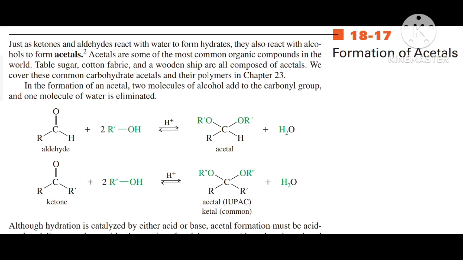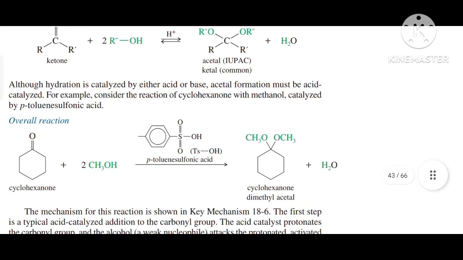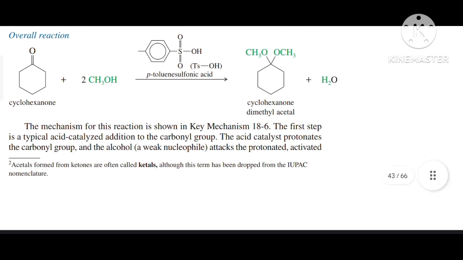In the formation of an acetal, two molecules of alcohol add to the carbonyl group and one molecule of water is eliminated. Although hydration is catalyzed by either base or acid, acetal formation must be acid catalyzed. For example, consider the reaction of cyclohexanone with methanol catalyzed by para-toluenesulfonic acid. So the overall reaction is cyclohexanone with two equivalents of methanol in the presence of para-toluenesulfonic acid. Then cyclohexanone dimethyl acetal is formed over here.